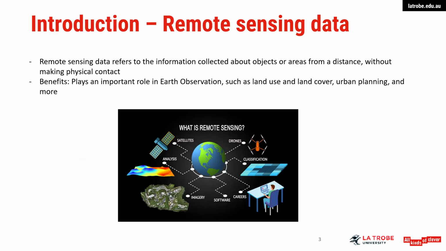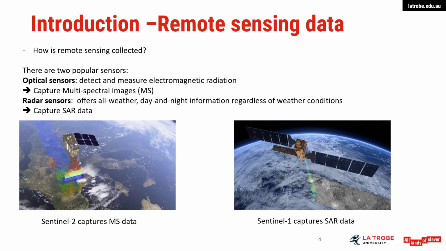Remote sensing data refers to information gathered about objects or areas from a distance, without making physical contact. This data is typically collected through satellite missions and drones. It plays a crucial role in Earth observation applications such as land use and land cover analysis, urban planning, environmental monitoring, and more. There are two commonly used types of sensors. First, optical sensors. These detect and measure electromagnetic radiation, essentially capturing the light reflected from the Earth's surface. They produce what's called multispectral, or MS images, which include data from multiple wavelengths across the visible and infrared spectrum.